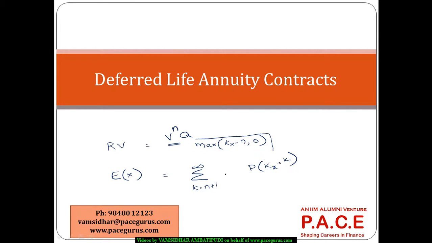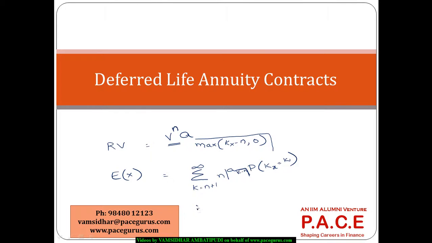And how much is he going to receive if he is alive up to Kx plus n years? What we are saying is this is equal to a k minus n, correct? Because he would be receiving a k minus n, provided he is alive up to n periods. So the present value is that he is alive up to n periods, and only after that he is receiving the first payment.